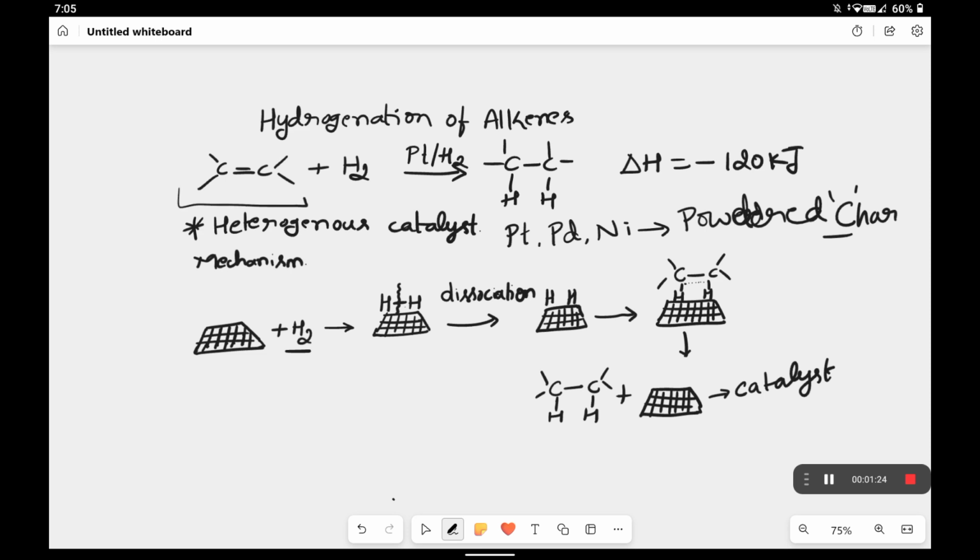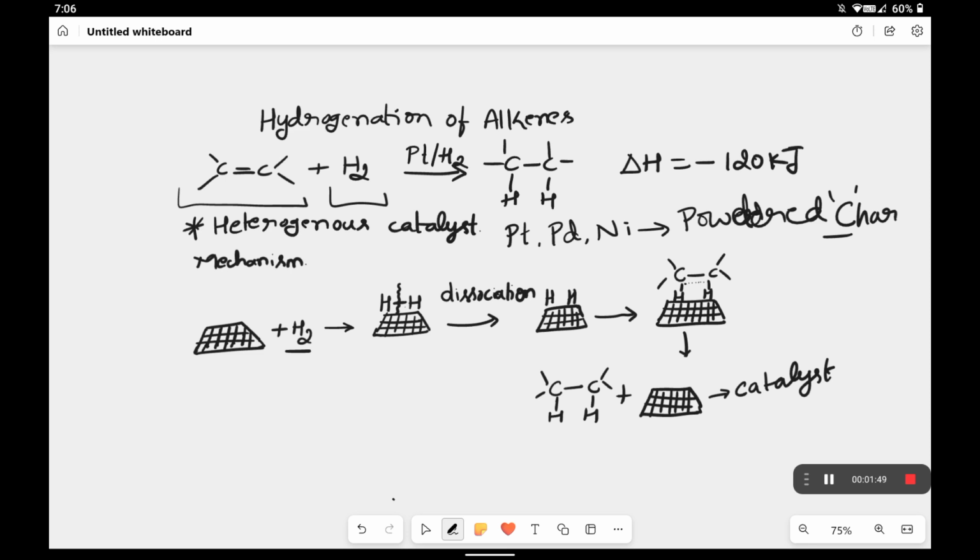The general hydrogenation reaction is represented by the carbon-carbon double bond of an alkene. Hydrogen is supplied by an external connection from a cylinder, and we maintain the pressure, and we add the heterogeneous catalyst. What is the meaning of heterogeneous catalyst? It means the reagent and the catalyst are not in the same phase, they are in different phases.